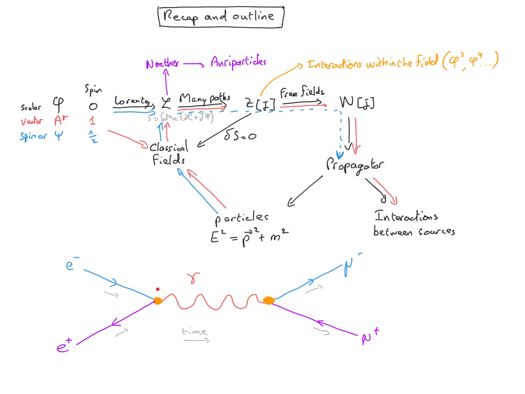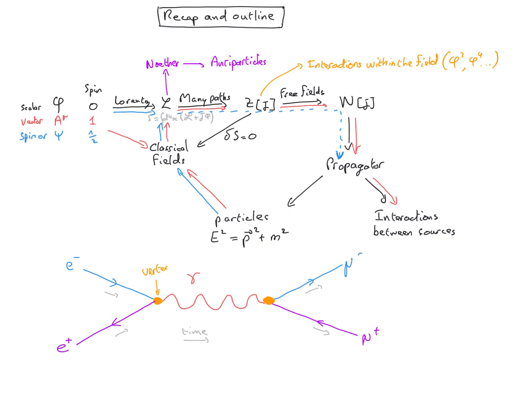We see that we also have to account for the possibility for the electron and the positron to disappear and then become a photon at some point of space-time which is called a vertex. And such vertices appear when we have interaction within the field, so for instance with the phi cubed, phi fourth terms, etc., or terms in the Lagrangian which will mix up the different fields with different spins.